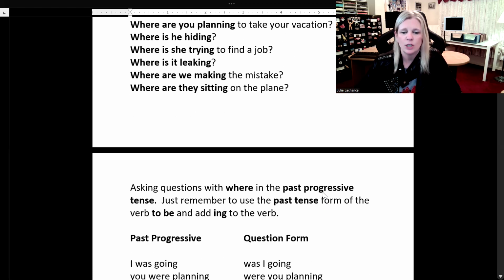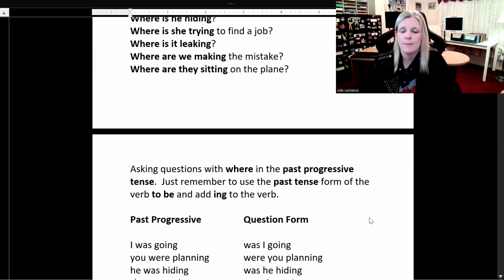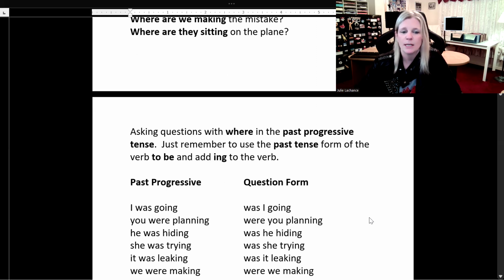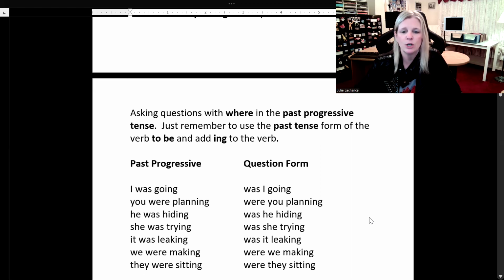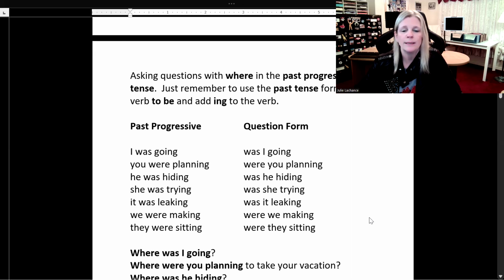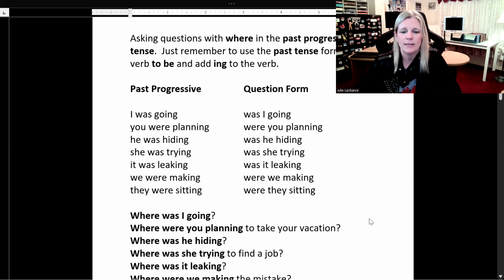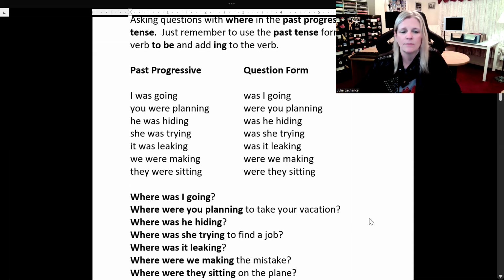So now asking questions with where in the past progressive tense is the same thing. Just remember to use the past tense form of the verb to be and add ing to the verb. Past progressive is I was going. Question form, switch it around. Was I going? You were planning. Were you planning? He was hiding. Was he hiding? She was trying. Was she trying? It was leaking. Was it leaking? We were making. Were we making? They were sitting. Were they sitting?